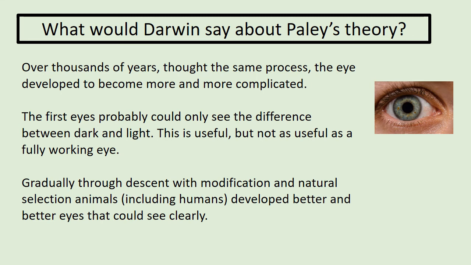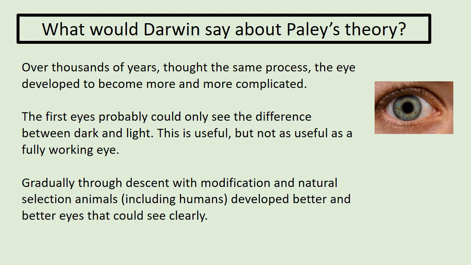So, when the first eye developed through descent by modification, some animal was just born with an eye, but not a very good eye. The first eye would be a very basic eye, and probably all it could tell was, is it bright or is it dark? But that still helps that animal, because say you're a little animal and a predator, an animal that's going to eat you, is coming near to you. If you can tell whether it's light or dark, you can tell if the shade of that animal is over the top of you. And if it is, you run away. And therefore you're more likely to survive than an animal that didn't know that anything was there.